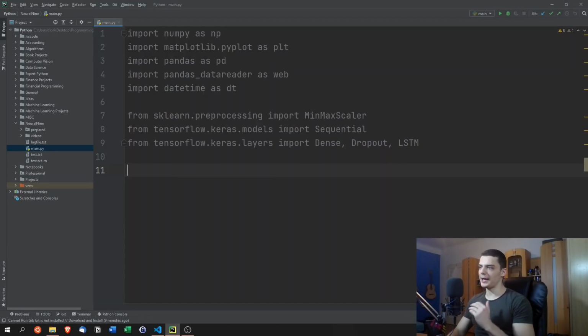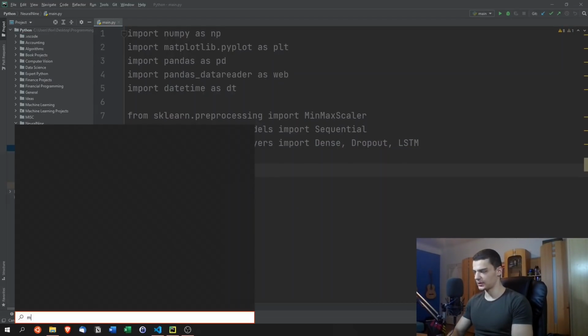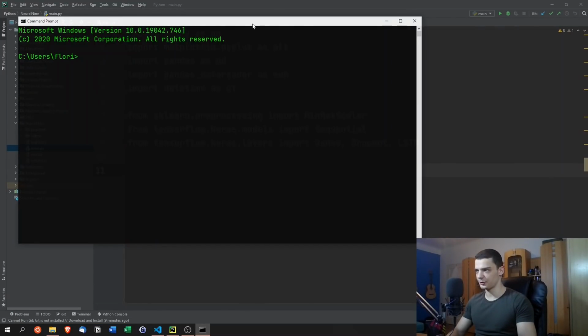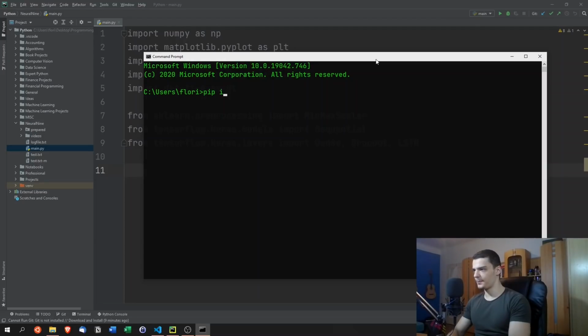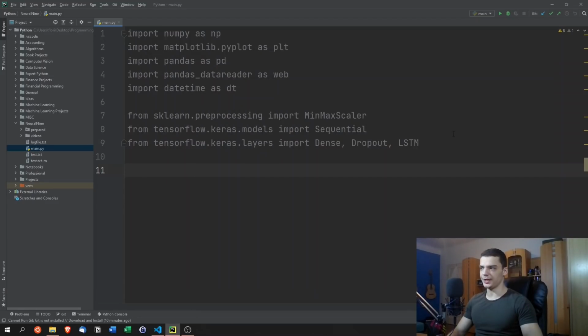If you don't have all of those libraries installed, you need to install them. Open up your command line, no matter if it's a Linux terminal or a Windows command line, and you say pip install numpy, pip install matplotlib, pip install pandas, pip install pandas-datareader, pip install tensorflow, and also pip install scikit-learn. So that should be all of it. Maybe if you want to use candlestick charts, you can also install mplfinance. I have a video on that on this channel as well.